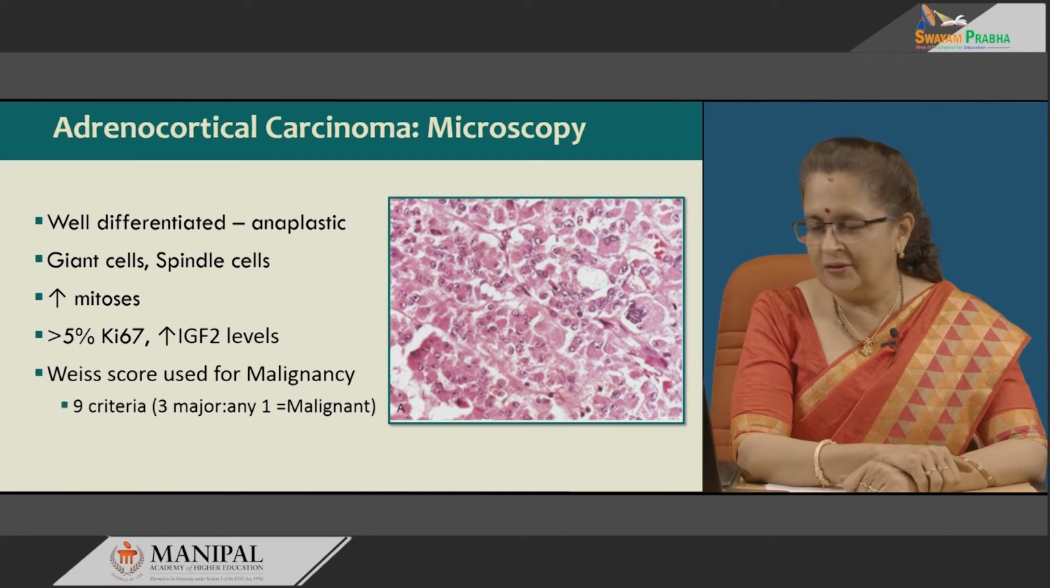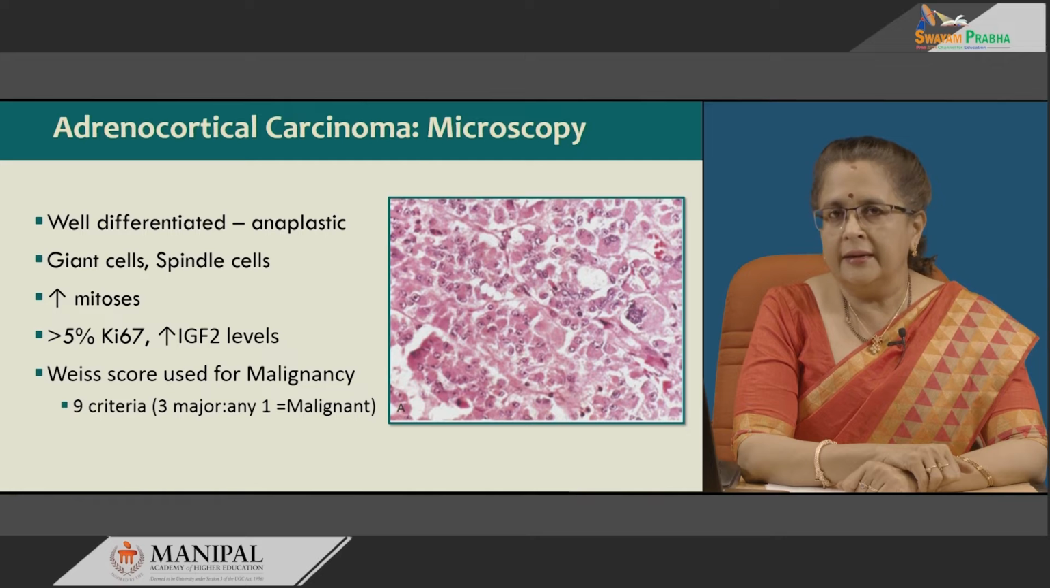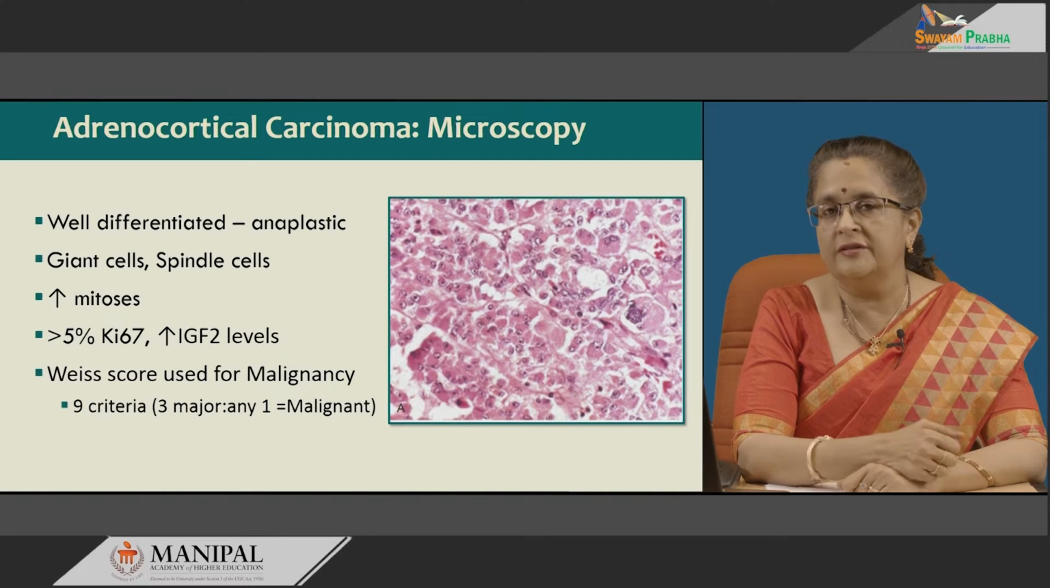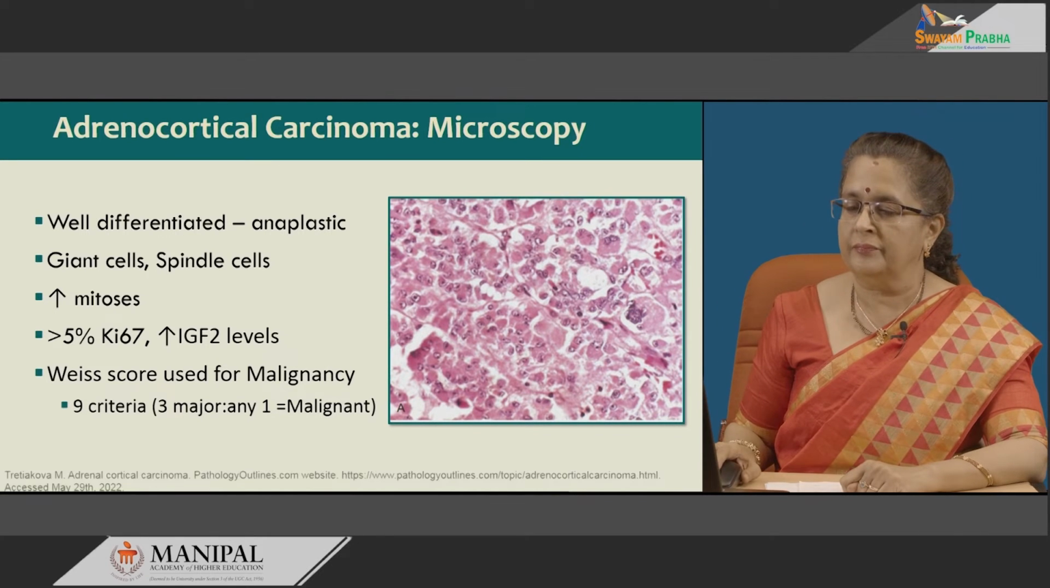Okay, the Weiss criteria, or Weiss score, is used to detect malignancy. It has 9 criteria, of which 3 are major, and if even one of the major criteria is present, then it is suspicious for malignancy.